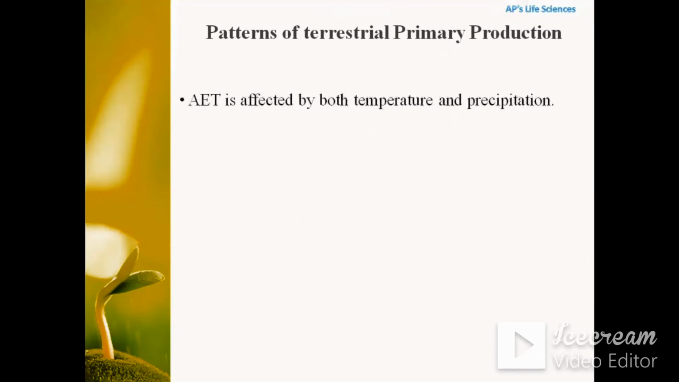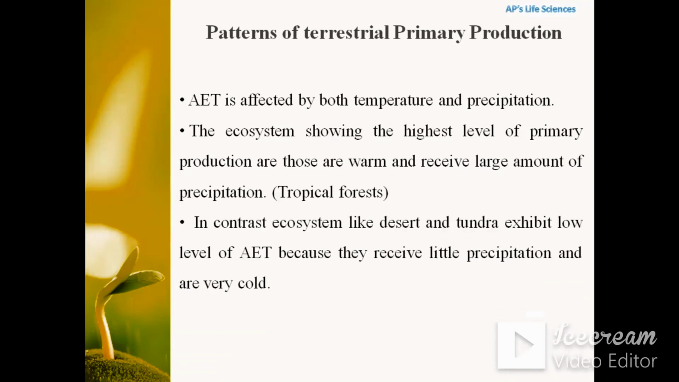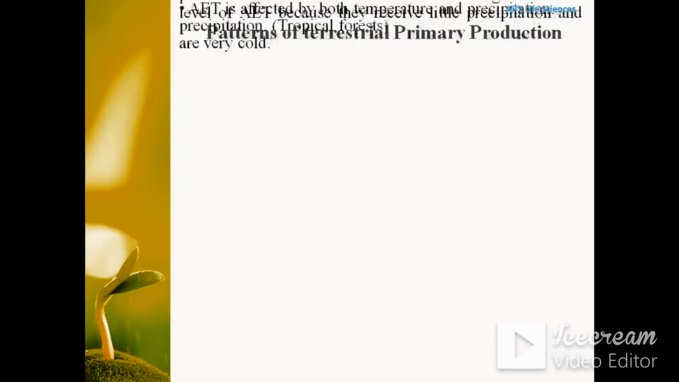So AET is affected by both temperature and precipitation, and the ecosystems showing the highest level of primary production are those that are warm and receive a large amount of precipitation, for example the tropical forests. In contrast, ecosystems like desert and tundra exhibit low levels of AET because they receive little precipitation and are very cold and dry.